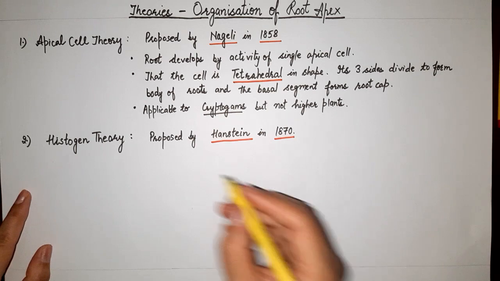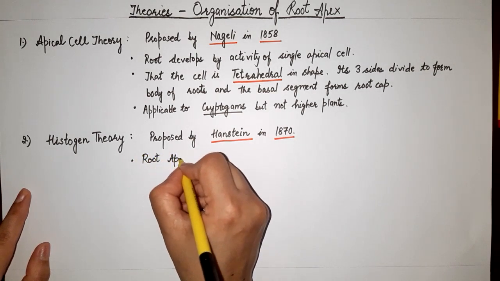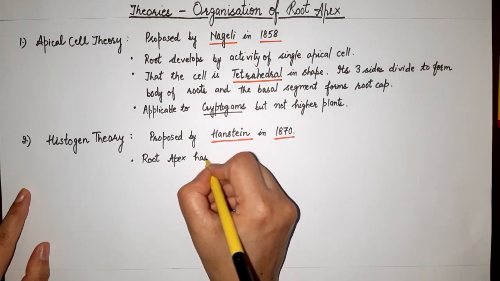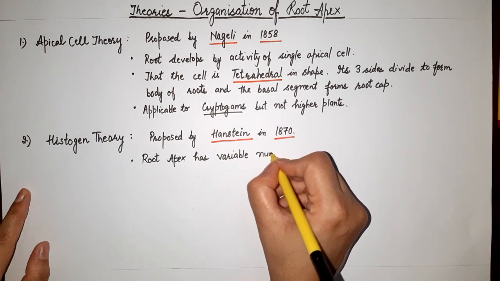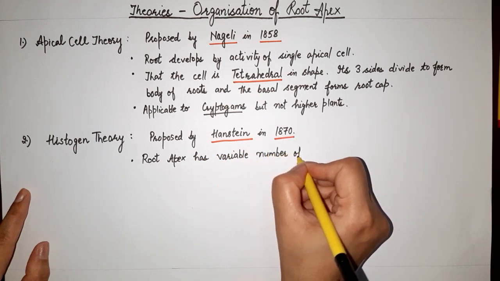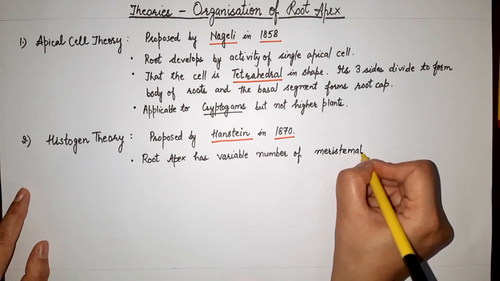According to this theory, the root apex has a variable number of meristematic layers.